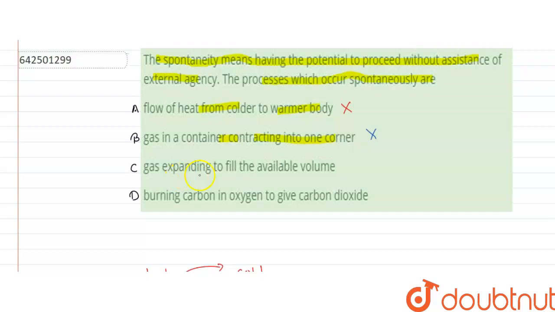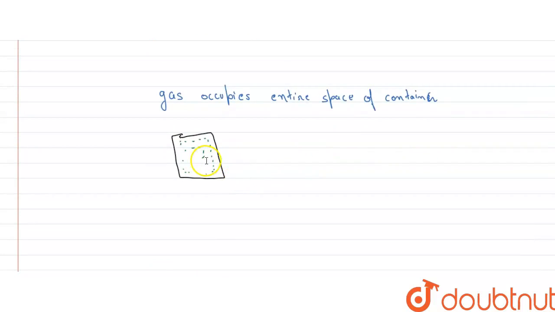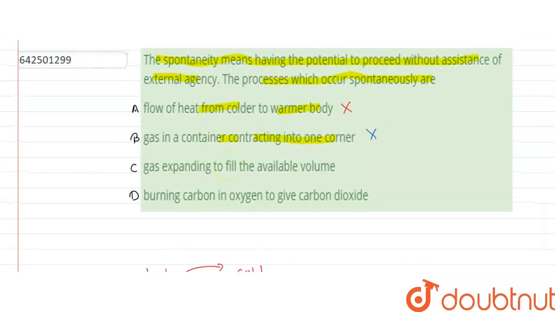Now option C is gas expanding to fill the available volume. So that is right. We just discussed that gas will occupy the entire space of the volume, and hence this process will be spontaneous. If we put a gas in a container, then it will expand properly. So this option is correct. This is a spontaneous process. So option C is right.